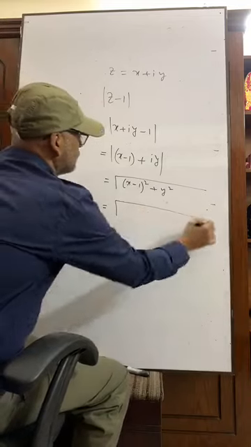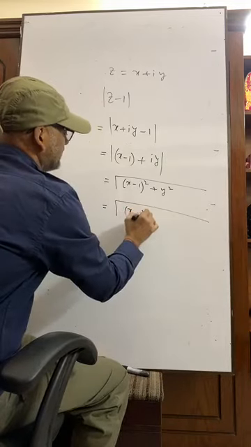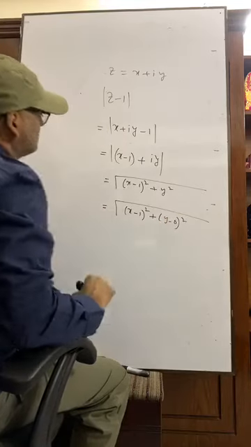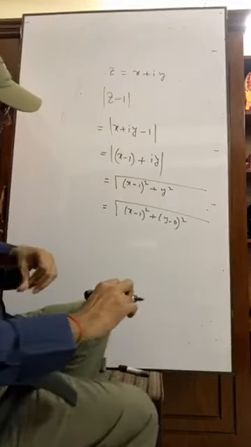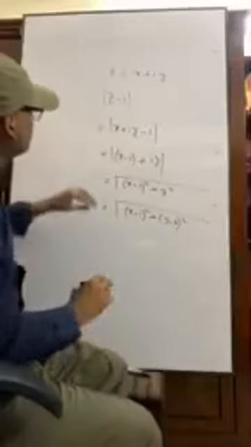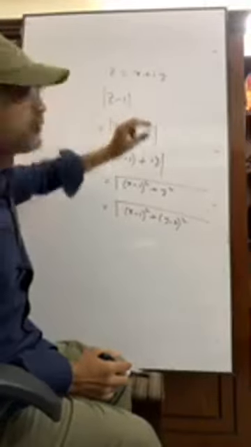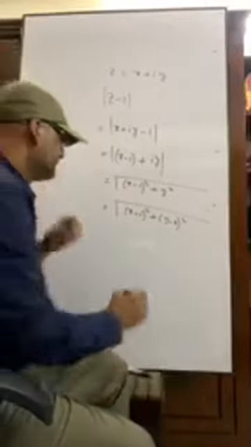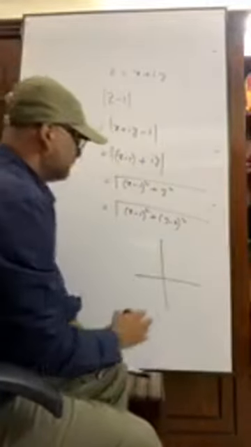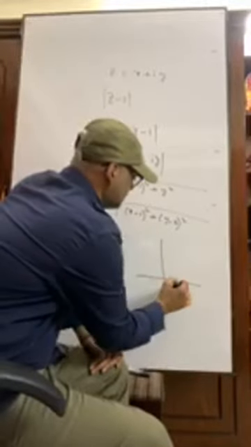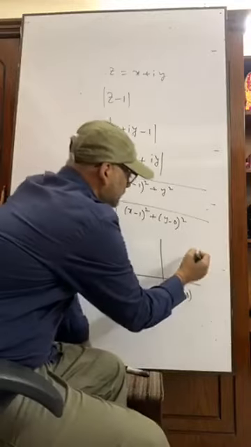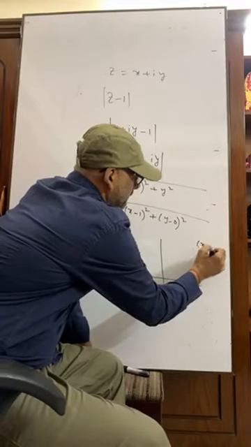Let's think. x minus 1 whole square plus y minus 0 whole square. Can you write? Yes, we can write. It means absolute value of z minus 1 means, any point 1, 0, this is a point 1, 0, and a moving point anywhere is x, y.